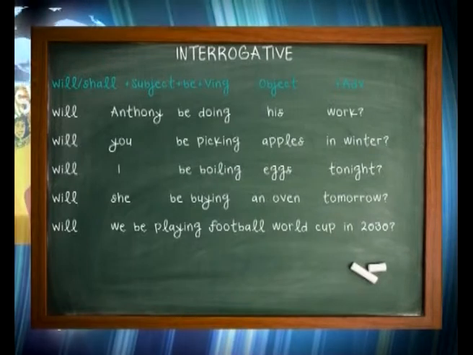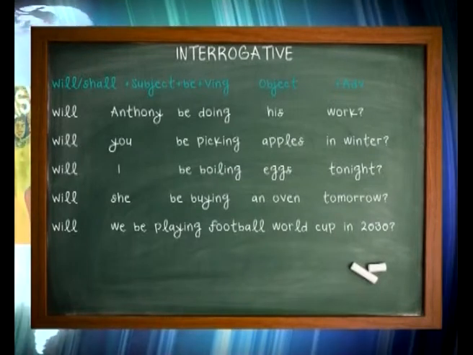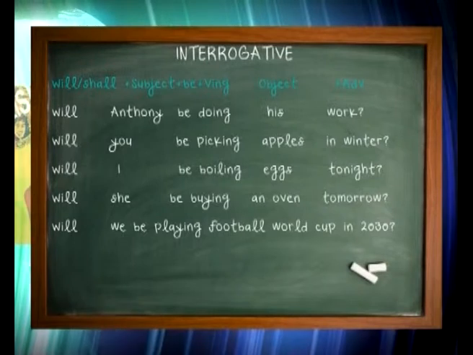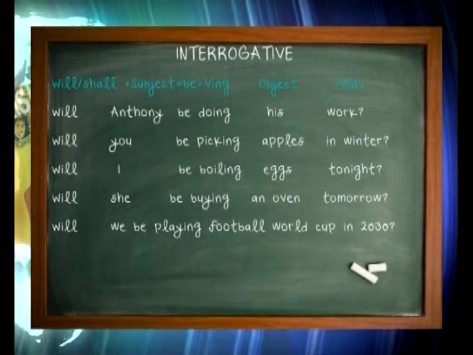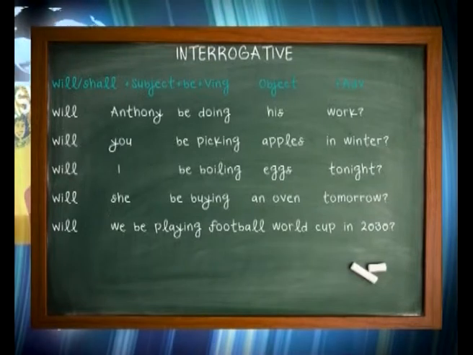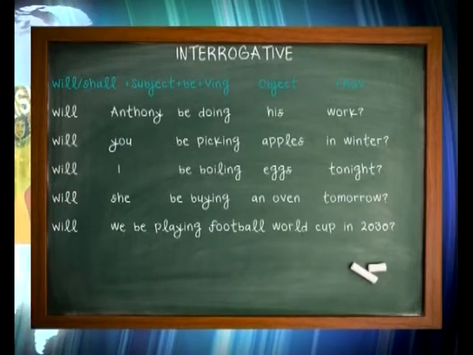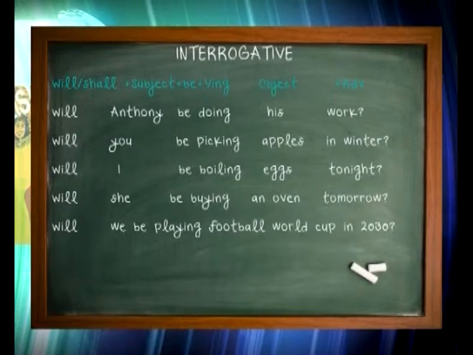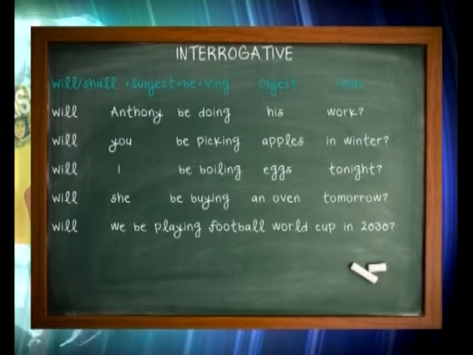Question form. So I should repeat the formula. It's will or shall in the beginning in the question form. Will or shall in the beginning, then the subject with be, and then the verb with the ing form, in the end the object if required. And one thing is missing. The adverb? No, the question mark. Good, very good.